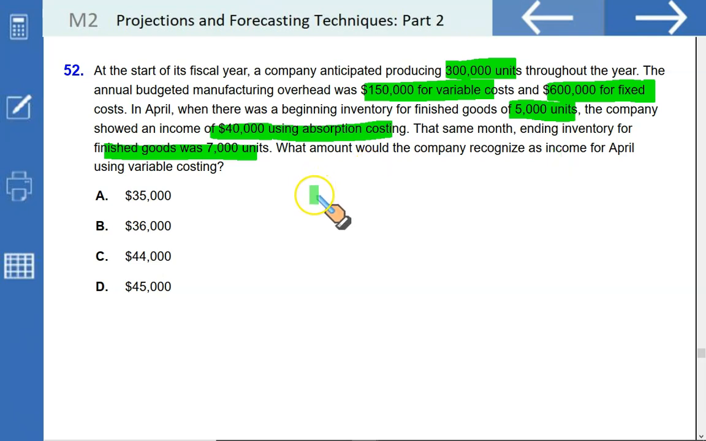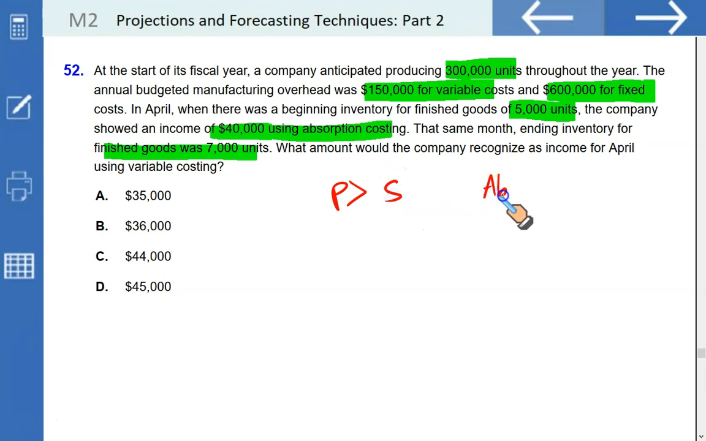We discussed that whenever the production is more than sales, absorption costing income will be higher than the variable costing income. Or in other words, whenever the closing stock is more than opening stock, your absorption costing income will be higher than the variable costing. What you see here is that we had 5,000 units in the opening stock, 7,000 in the closing stock. So clearly your closing stock is higher than opening stock by 2,000 units.